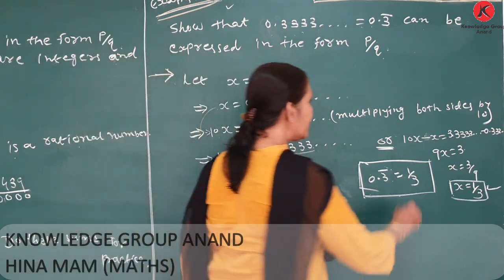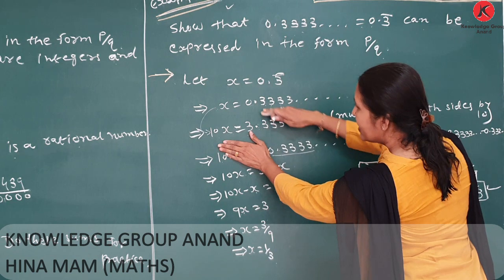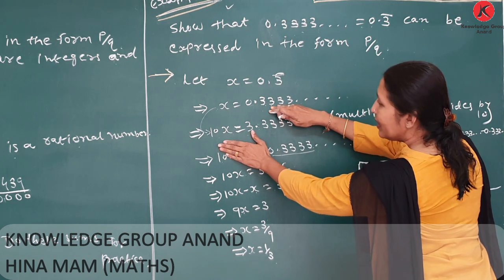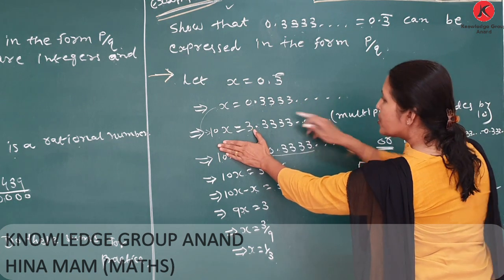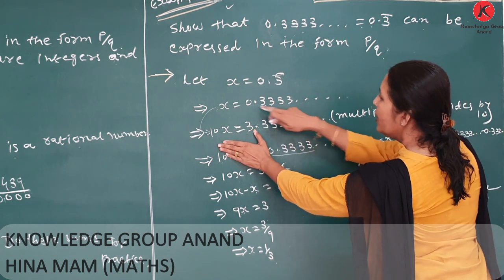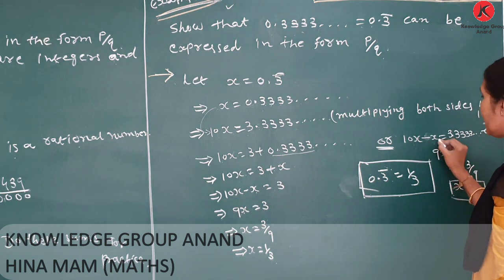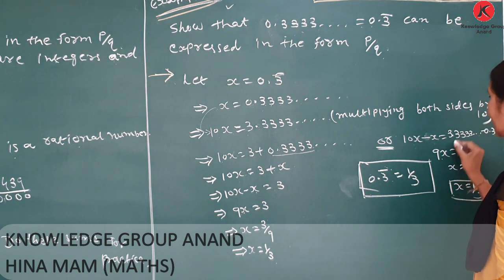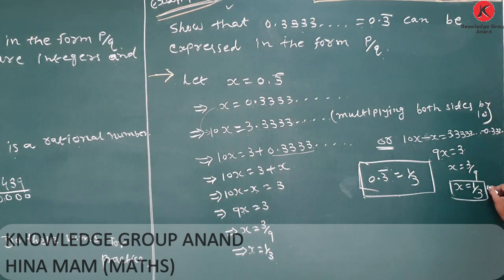Or another method. Here we write 10x. Both decimal forms are equal, so 10x minus x is equal to 3.333 minus 0.333. 10x minus x is 9x, which is equal to 3. x is equal to 3 by 9. Therefore, we get x is equal to 1 upon 3.